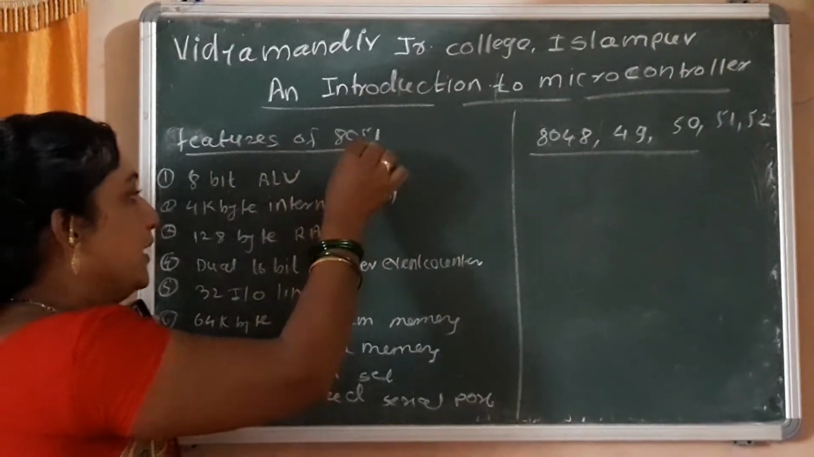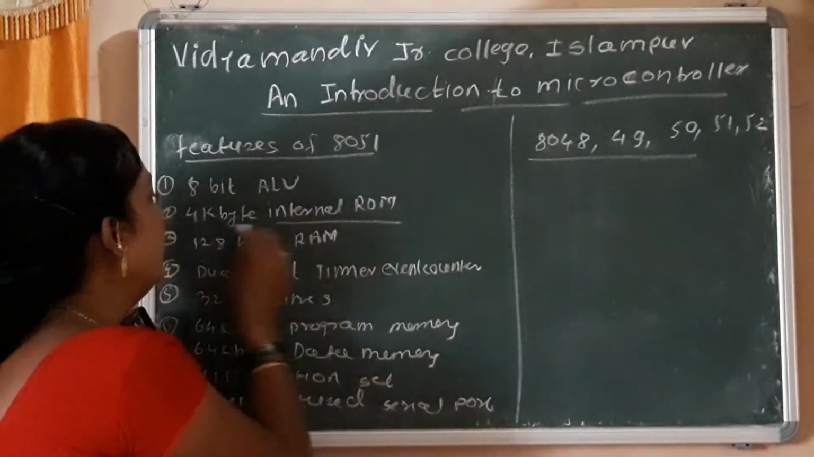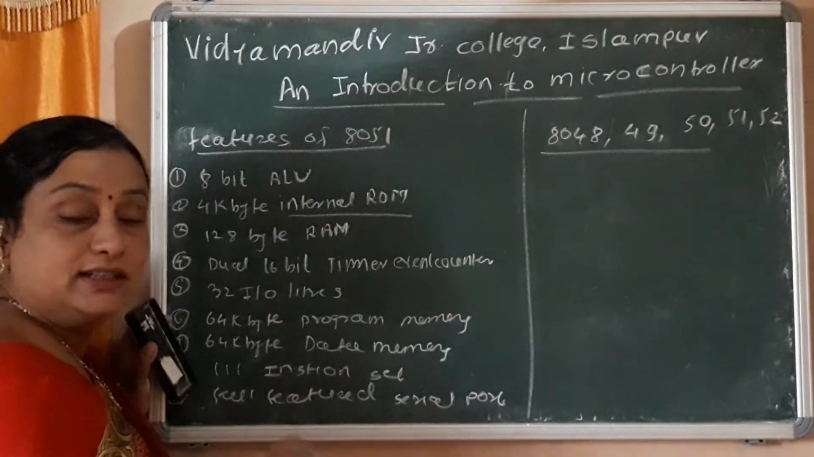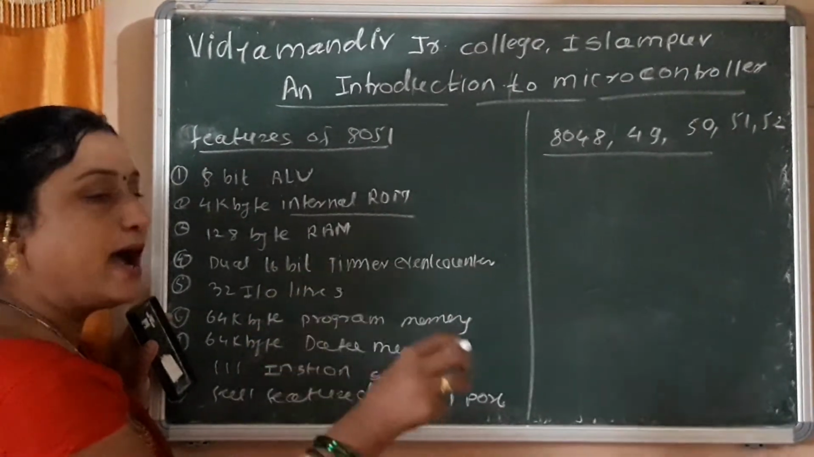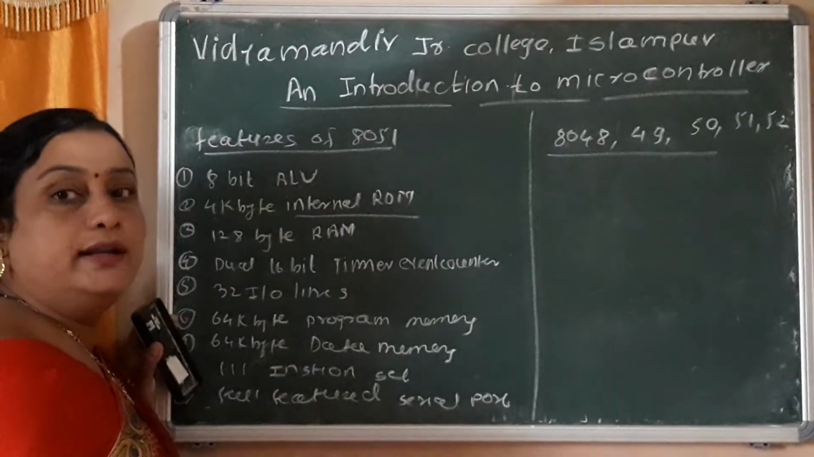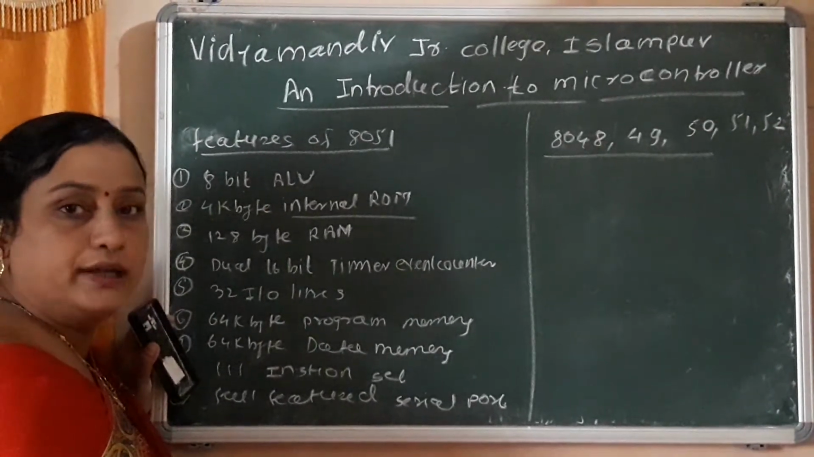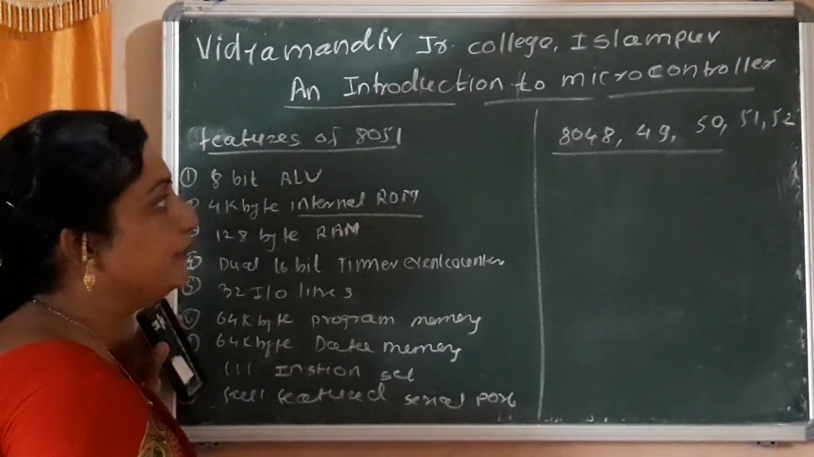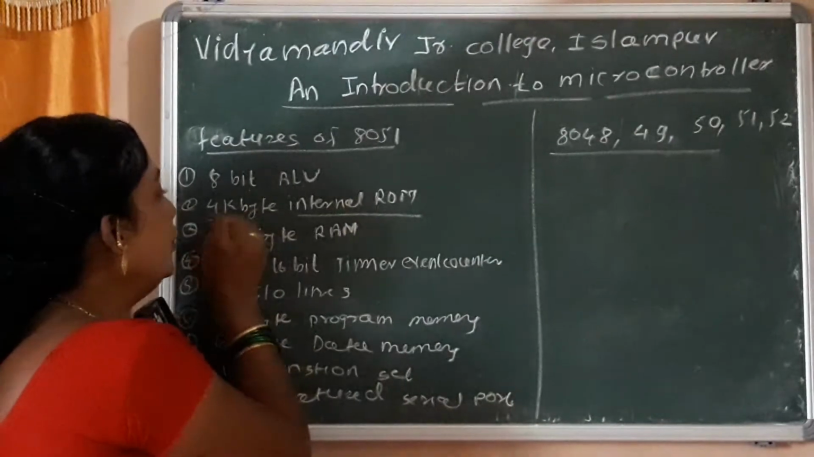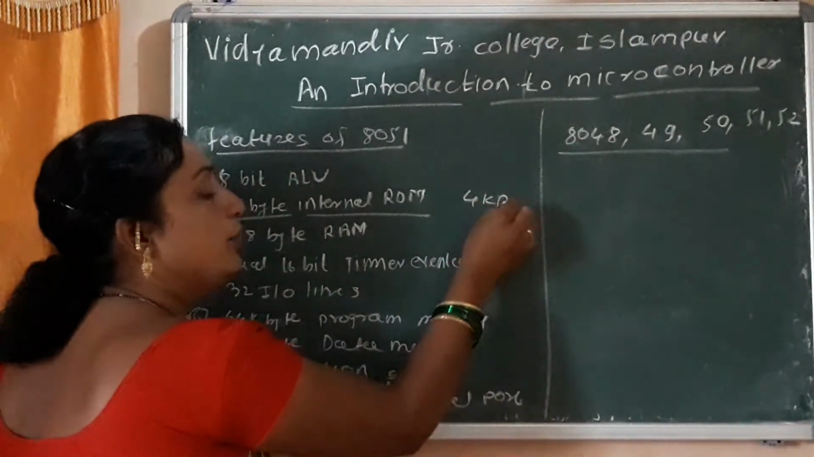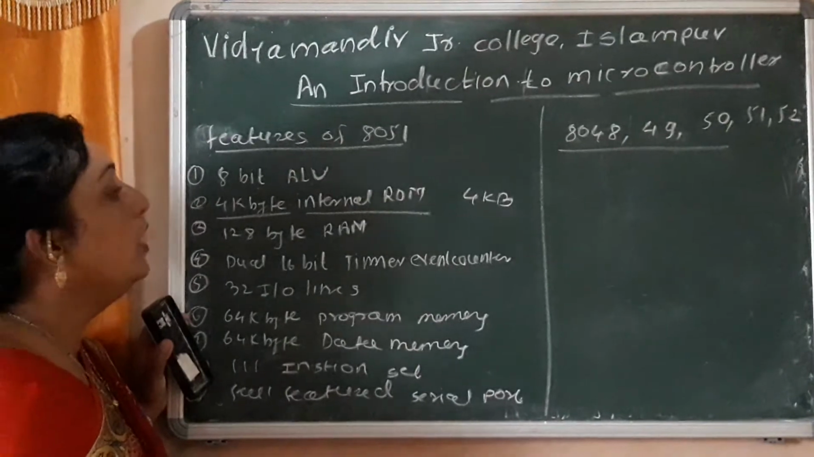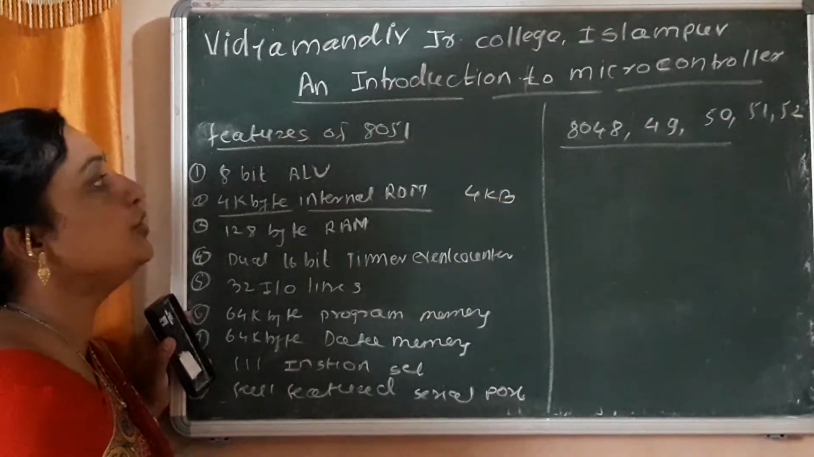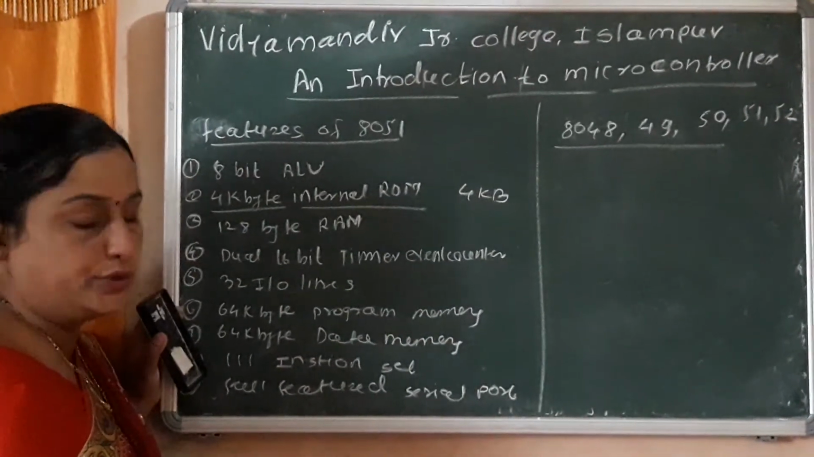Next, this microcontroller has 4 kilobyte internal ROM. In the board examination a fill in the blanks question will be asked: dash byte internal ROM is allocated to the microcontroller 8051. That is the best feature of the 8051 microcontroller. The answer is 4 kilobyte. 4 kilobyte internal ROM or EPROM can be allocated to the 8051 microcontroller.